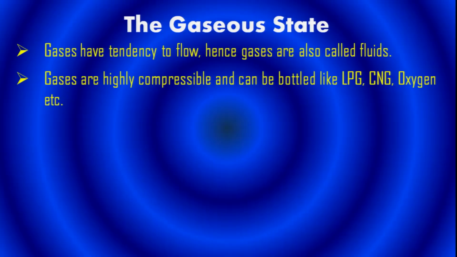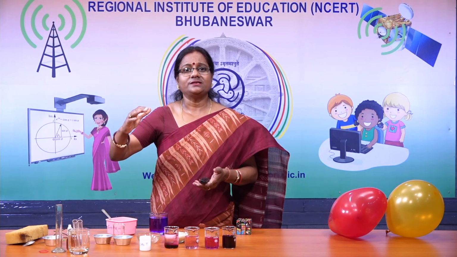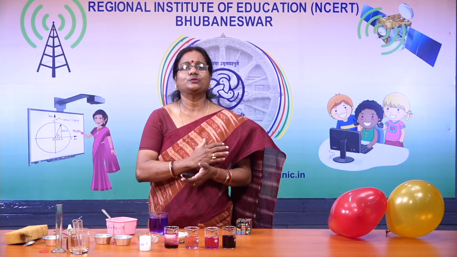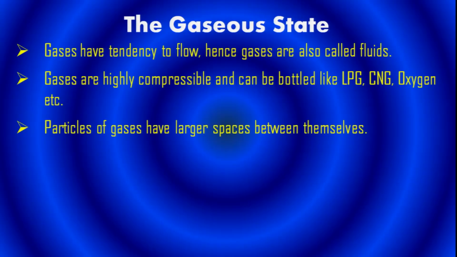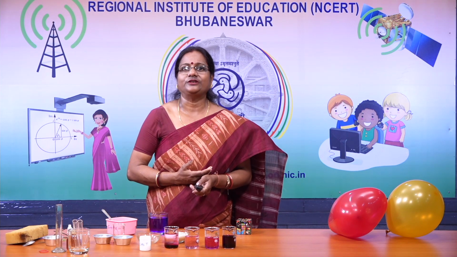Gases are highly compressible. We can compress the gas, as in the case of bottled gases like LPG, CNG, and oxygen. Why are they bottled? In those cylinders, we can fill a large volume of gas and they can be transported easily. Particles of gas have larger space between them. We cannot say the cylinder is half filled. Why? Think.